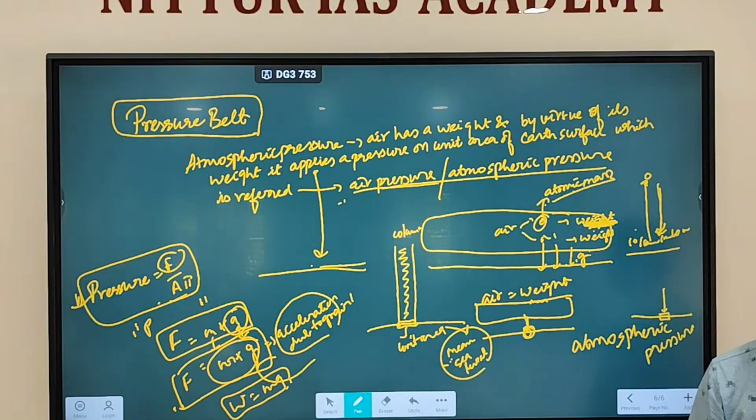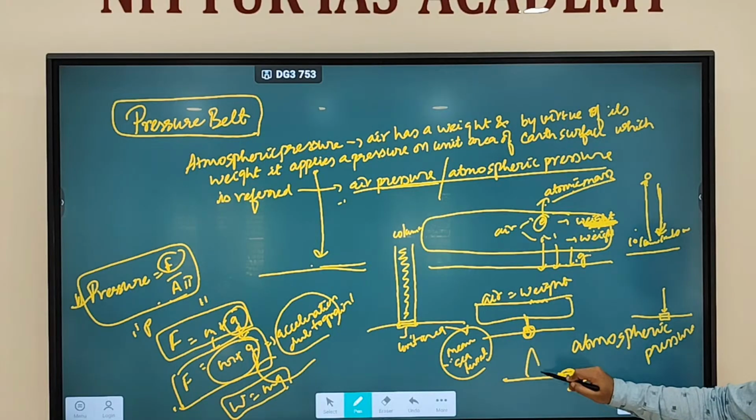What does the term mean sea level mean? This is Earth's surface. This is the sea level. So this is called a mean sea level. You are not measuring it at a mountain. You are not measuring at a plateau. You are measuring at this level, which is called a mean sea level.